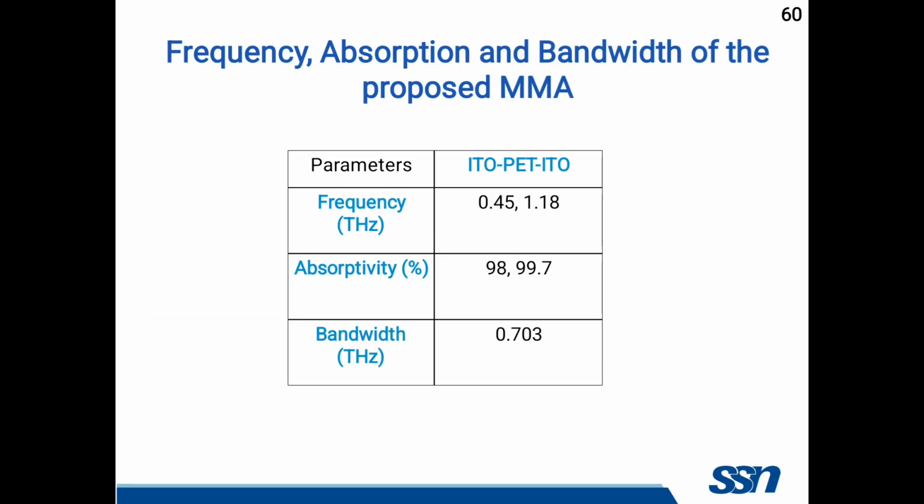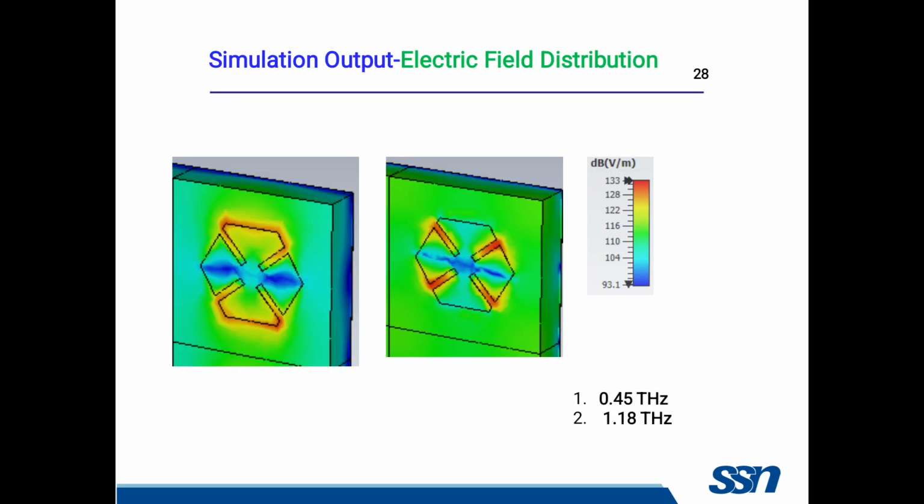The combined output is shown here in this table. The frequencies are 0.45 and 1.18 terahertz, with corresponding absorption rates of 98 and 99.7%, and the developed metamaterial absorber gives a bandwidth of 0.7 terahertz. So this is the simulated output.